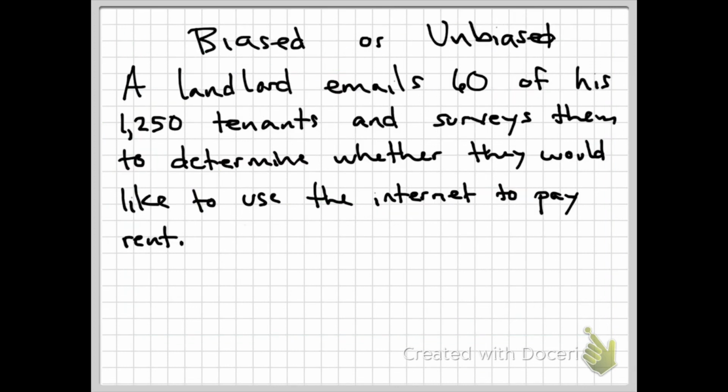All right, in this particular question, they're asking us to determine if this is a biased or unbiased way to survey people. It states that a landlord emails 60 of his 1,250 tenants and surveys them to determine whether they would like to use the internet to pay rent. Well, this is actually going to be considered a biased way to survey people. One reason is that not all tenants will give the same answer as those tenants who actually use email. The other thing is he's not going to reach everyone, because some people may not have internet use, so they're not even going to know how to answer the question. So this is definitely going to be considered a biased way to survey.